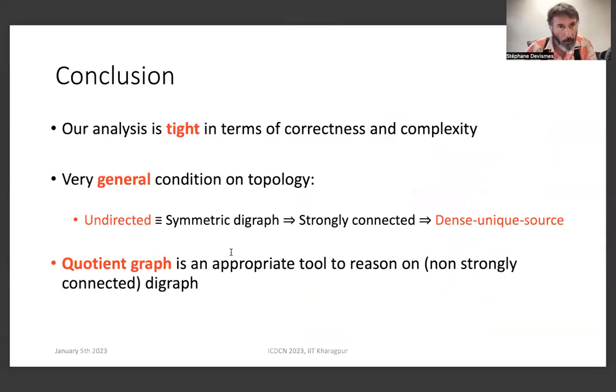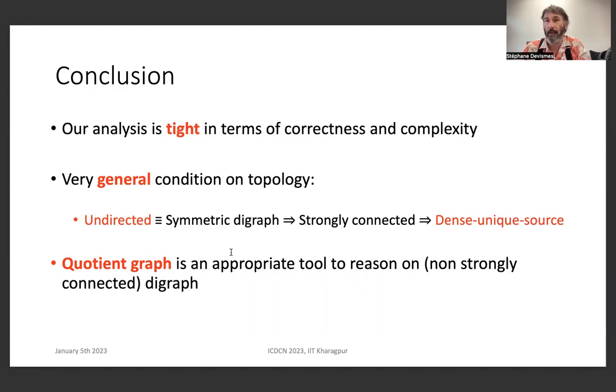To conclude, we have proposed an analysis that is tight both in terms of correctness and complexity. And in particular, we get a very general condition on the network topology. Indeed, the algorithm works in dense unique source digraphs, and this class includes all strongly connected networks, for example, and of course, all strongly connected networks contain symmetric digraphs, which are equivalent to undirected graphs.